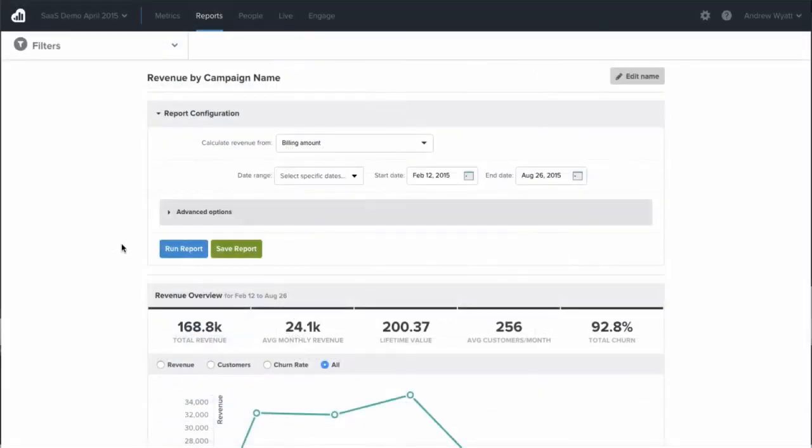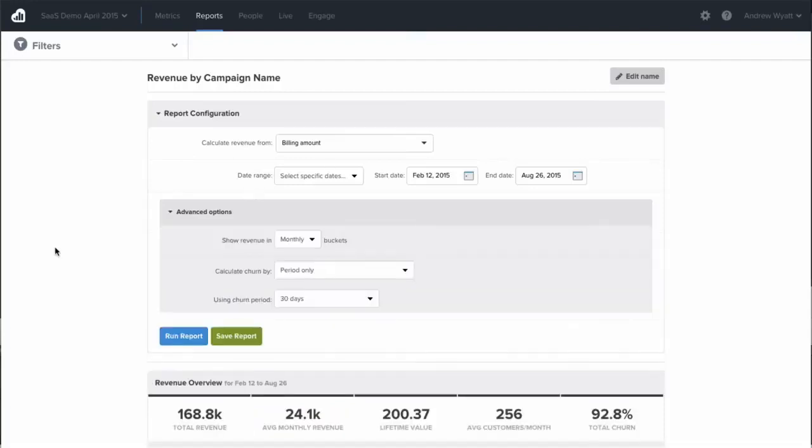Another really great thing about Kissmetrics is since we have all this great granular information about all your users, we can use that to help you understand what actually leads to revenue and contributes to revenue at your company. So the revenue report is set up to do exactly that, display how much revenue your company gets, and we can segment that out by specific properties such as channel, campaign, product, etc. What's also really neat is that we can actually help you calculate churn and lifetime value.